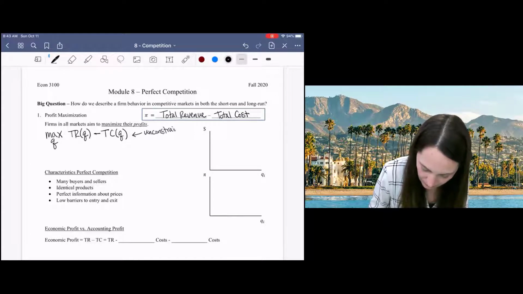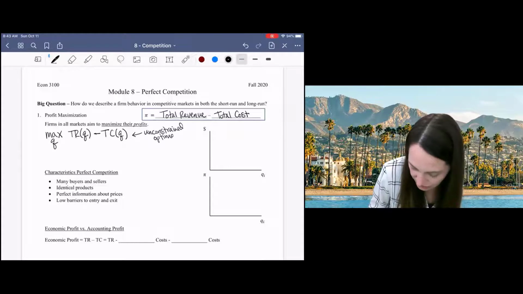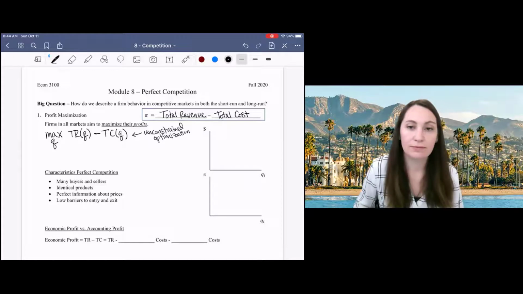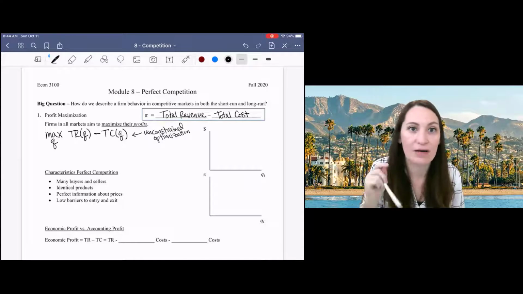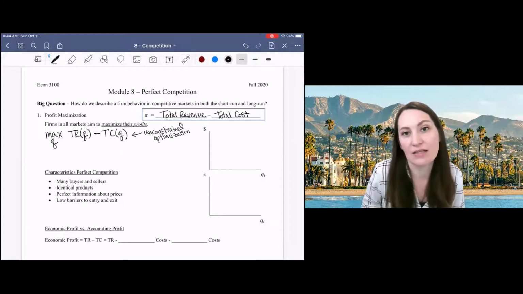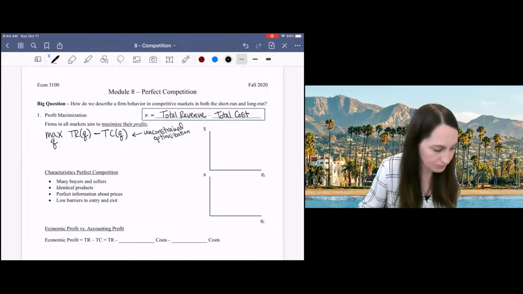Okay. Which means that we're just going to take the derivative and set it equal to 0. Right? Find the point along the function where the slope is equal to 0, and that will tell us where the maximum is.